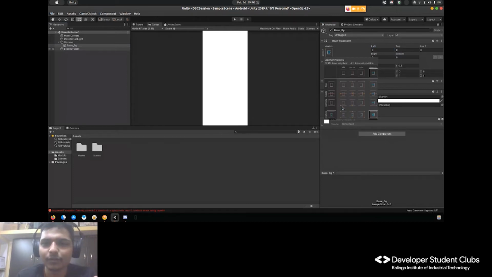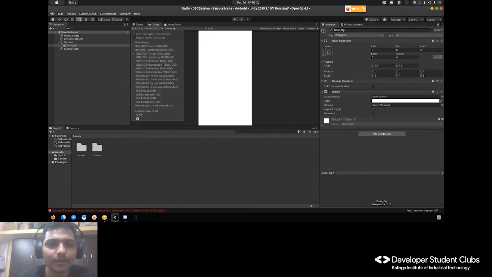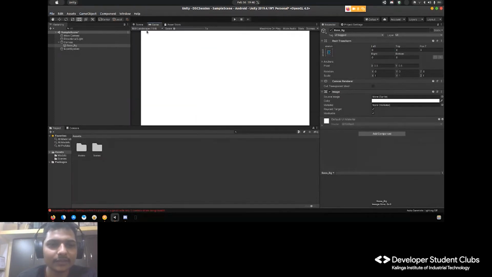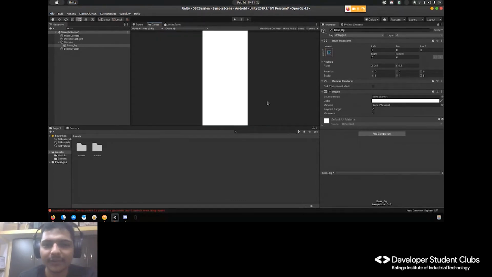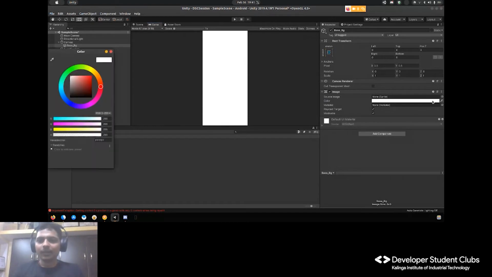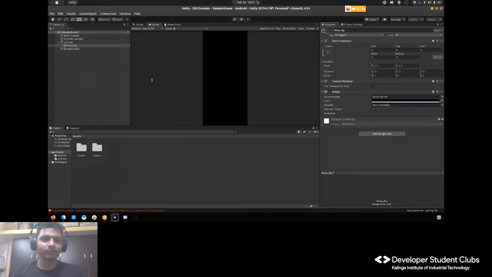Okay, so you can always do the stuff with it. Always play with these things so that you can understand it more properly. So now if I change this thing, it will always stretch according to the screen size. Simple. Now, I prefer black for the background.